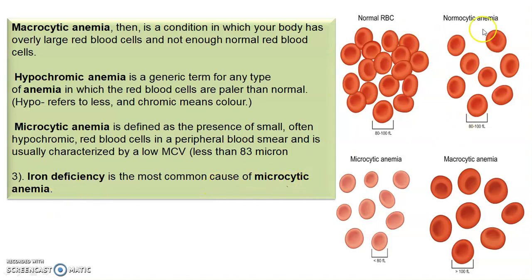This is the normal RBC. The normal RBC volume is 80 to 100 FL. This is the microcytic one, where the volume is below 80 FL, and in a macrocytic one, the volume is more than 100 FL.